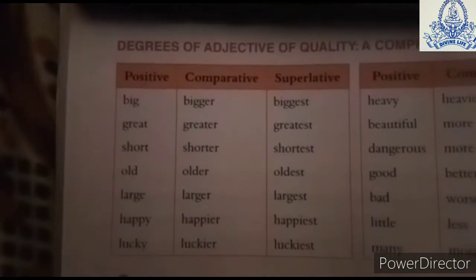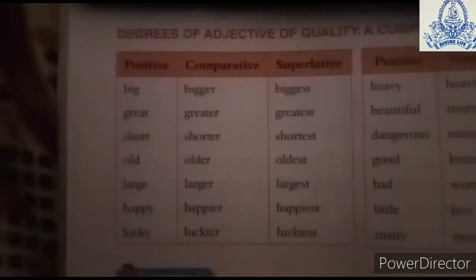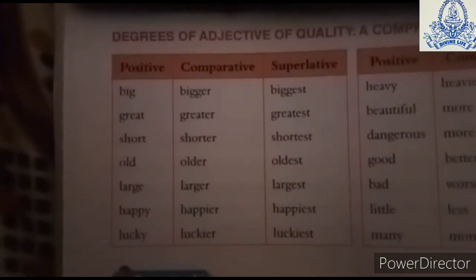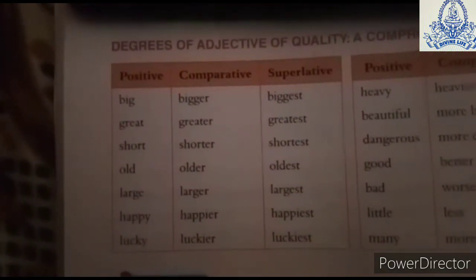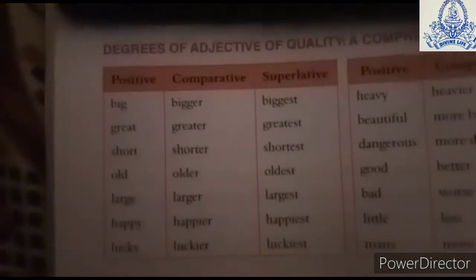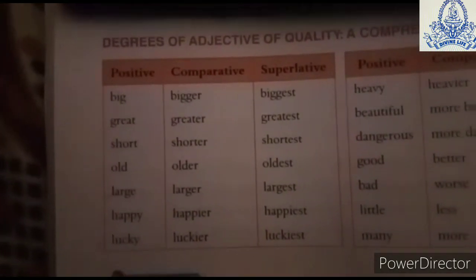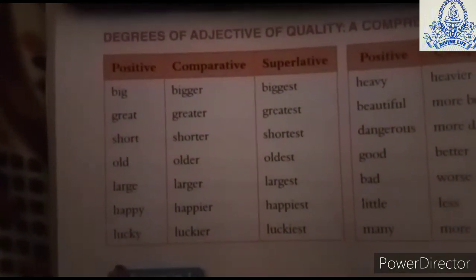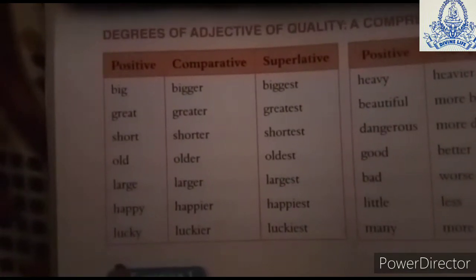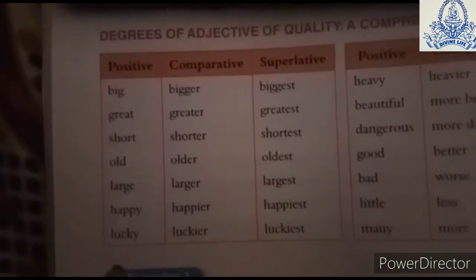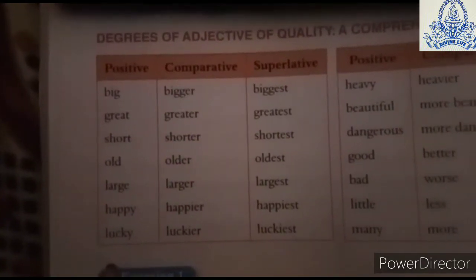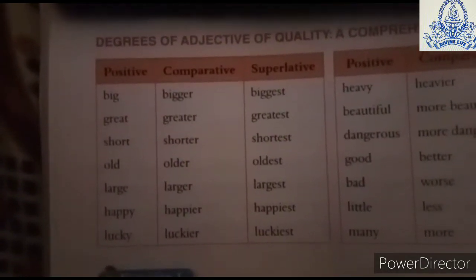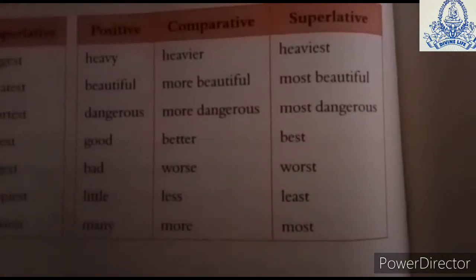You must have learnt about some words which we use in the positive, comparative and superlative degrees. Here are some examples: big, bigger, biggest. Big is positive, bigger is comparative, and biggest is superlative. Again you have large, larger, largest; happy, happier, happiest; short, shorter, shortest. So these are a few words. We have a little more also. See here: heavy, heavier, heaviest.